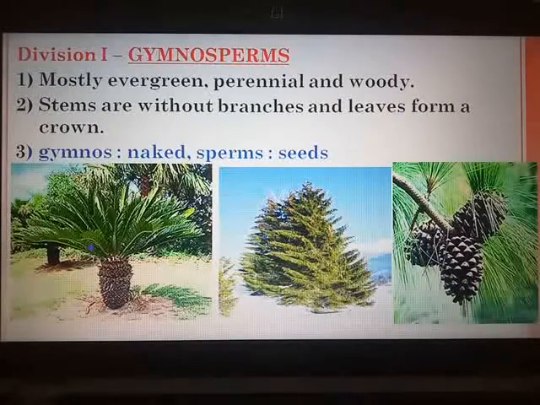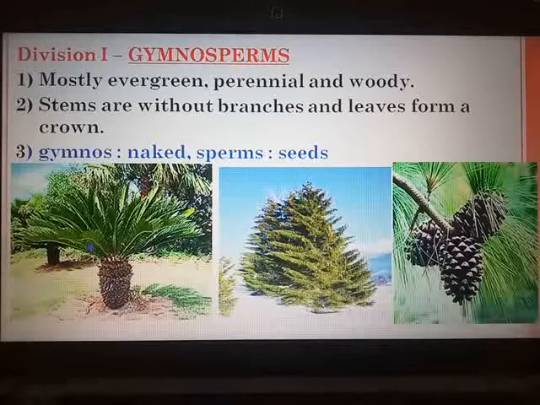And why the name gymnosperms? Because gymnos means naked and sperms here means seeds. The seeds are naked, that is, the plants do not have natural coverings. These plants do not form fruits and therefore they are called gymnosperms. Now the unique characteristic for plants belonging to gymnosperms is that they bear both male and female flowers on different sporophylls of the same plant. Different examples of plants belonging to gymnosperms are Araucaria or the Christmas tree, which you have seen, Cycas, Thuja or the Morpankhi, Pinus, Deodar.